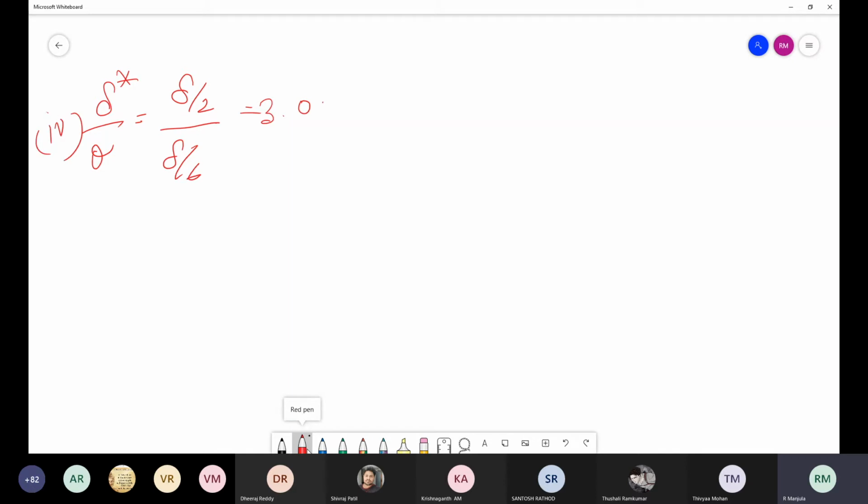Okay. So if the velocity distribution is known, you can find out what is delta star, what is theta, what is delta E, and any combinations of the various thicknesses. That is also possible. Okay. And you please take down these problems and try to work out tomorrow. For tomorrow's class we can bring the answers.